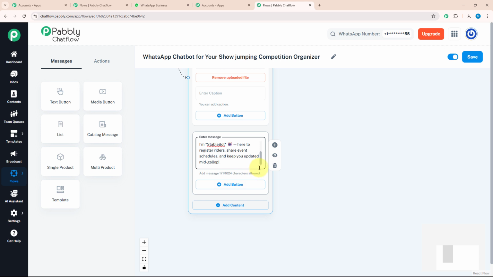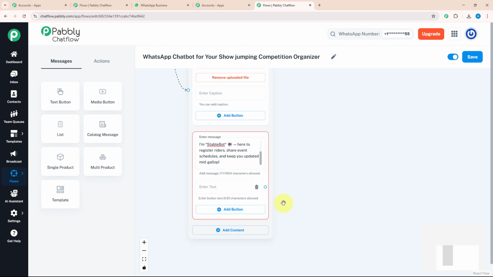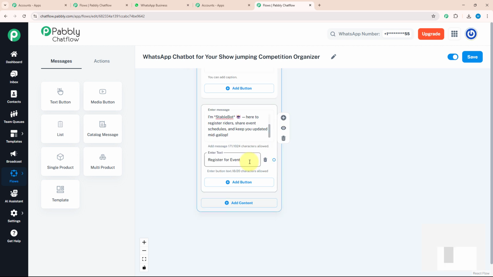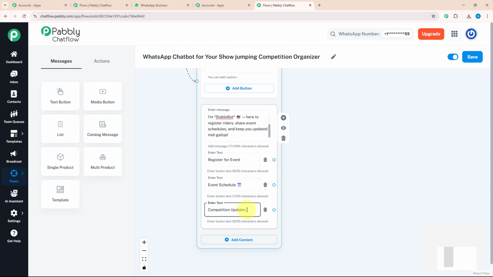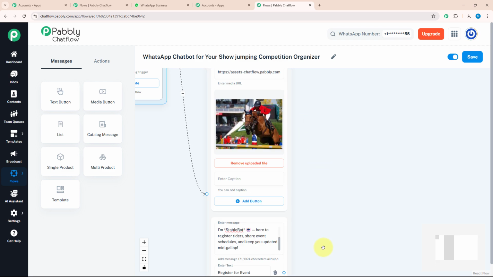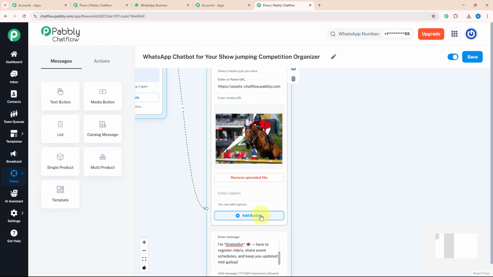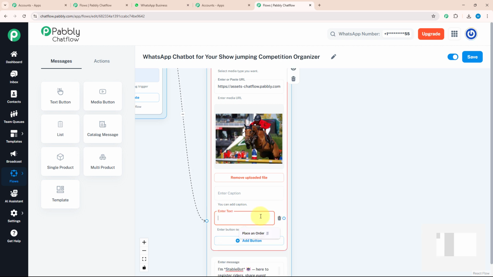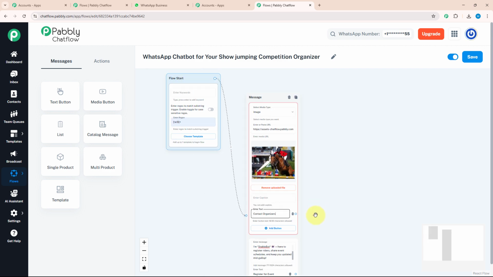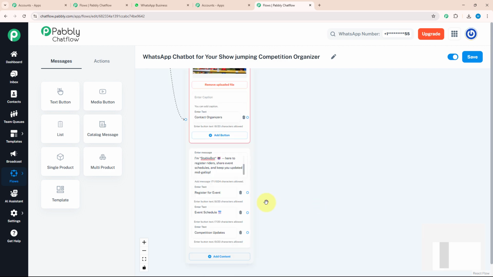After entering the welcome message, I want to deliver a few action buttons as well. For that, I will click on the add button option and enter my text, register for event. For my next action button, I will enter event schedule. For the third action button, I will enter competition update. I wanted to provide one more action button with our image. For that, I will click on the add button option and enter my text, contact organizer. After giving every action button, I want to give a separate message for each action button.